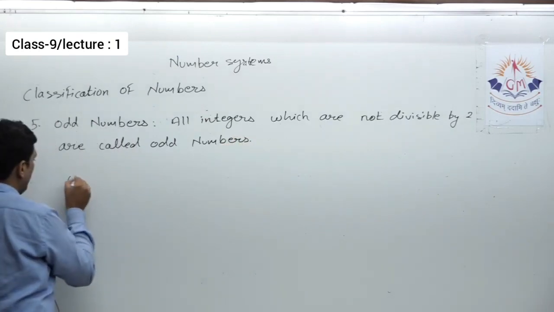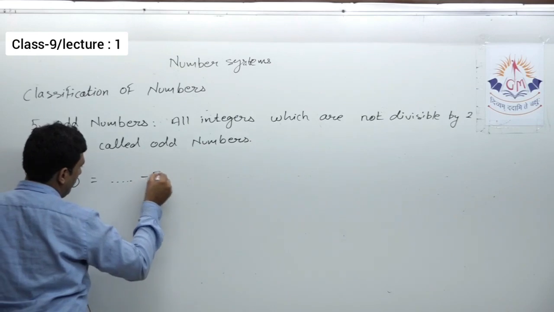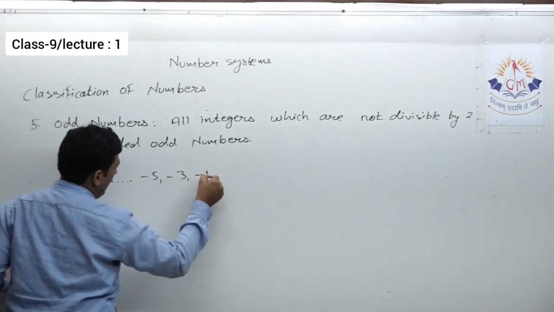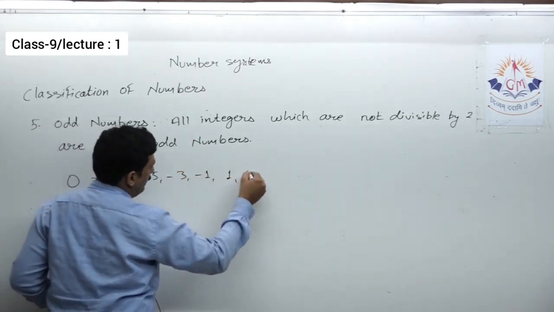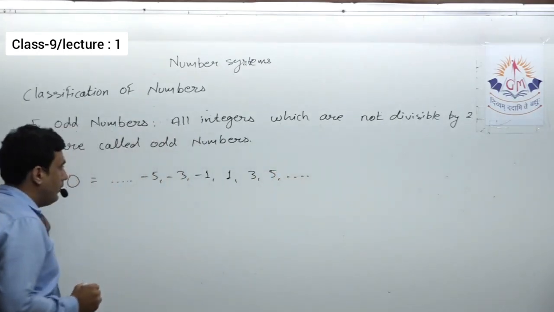Generally odd numbers are denoted by capital O. So here I can write -5, -3, -1, then 1, 3, 5 and so on. So these are the odd numbers.